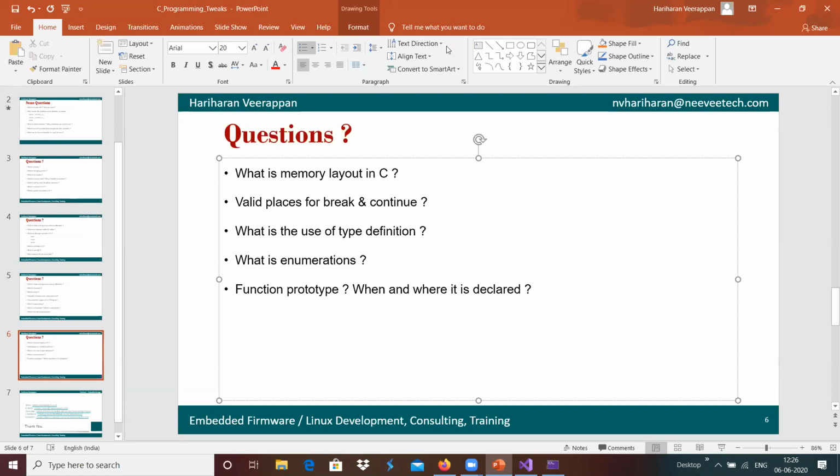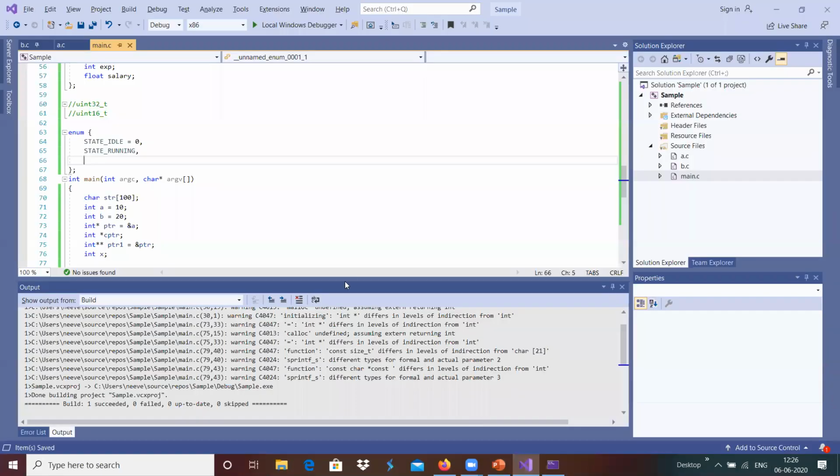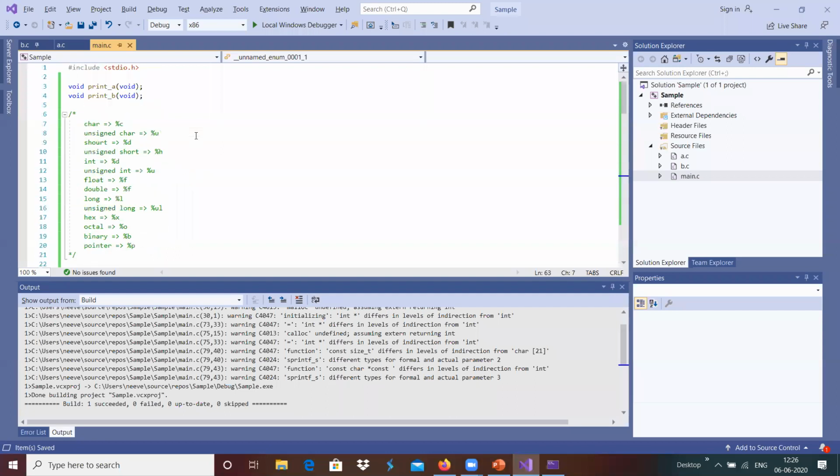Next, we have a function prototype. For example, declaring a function prototype is needed. Here, void print A, print B is a function prototype, which provides what argument it will return and what arguments it will accept.